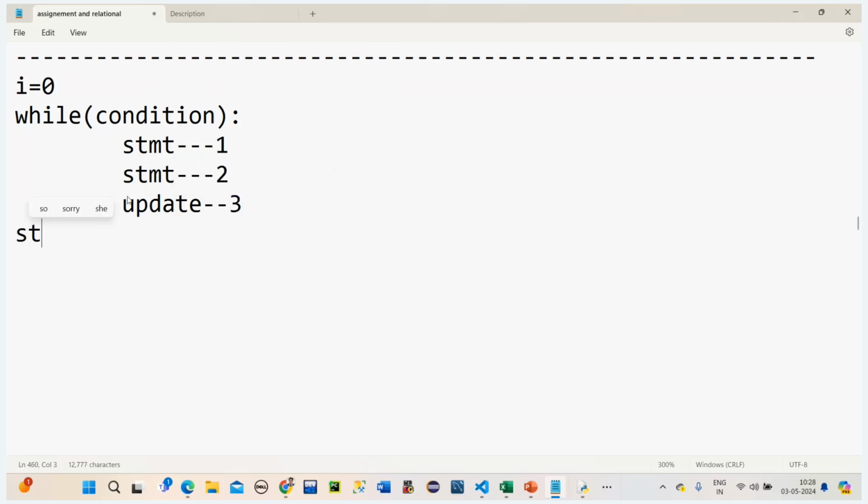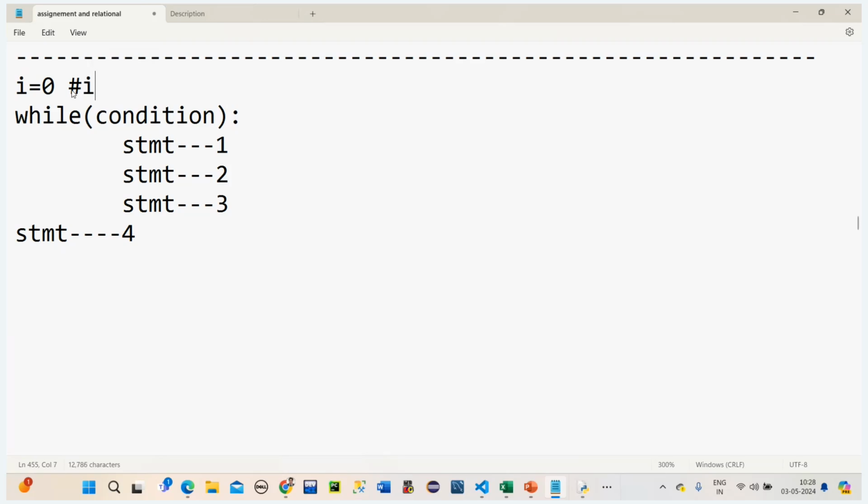Now here again statement 4, or here I'll write statement 3. These are statements. This is my updating the value, and this is outside of the while loop.